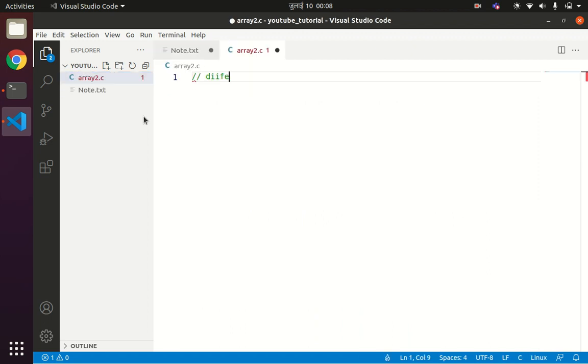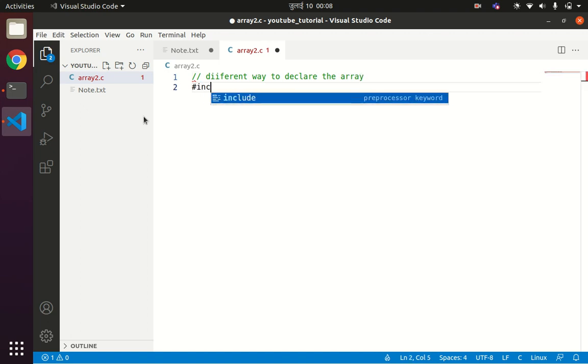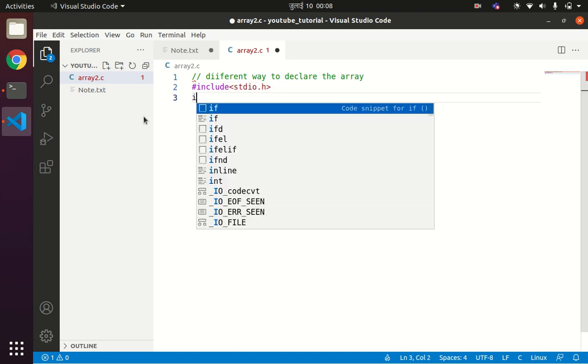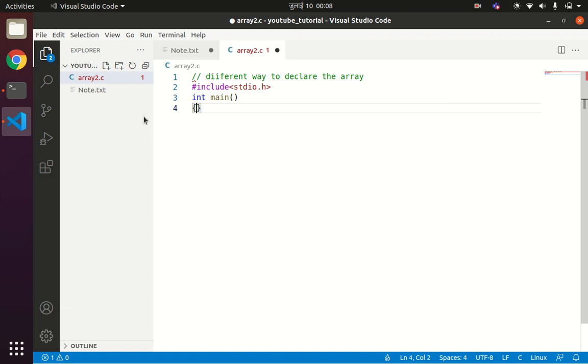Different ways to declare the array. #include stdio.h, int main, and int a equals to, or we'll write the floating point array also, like float b equals to 20.5, 10.45, 20.56, 13.23, something like this.